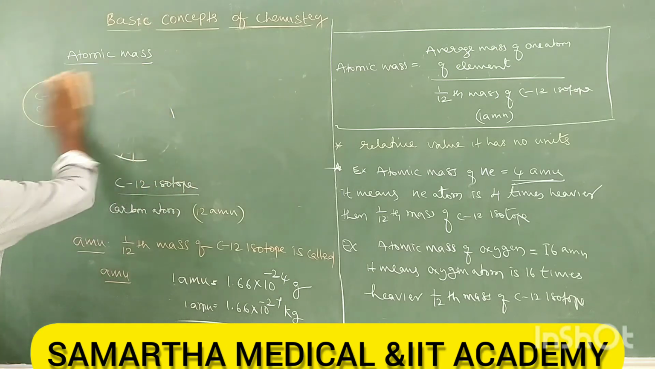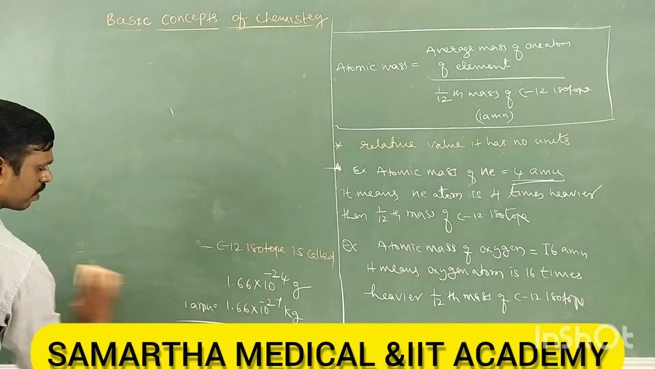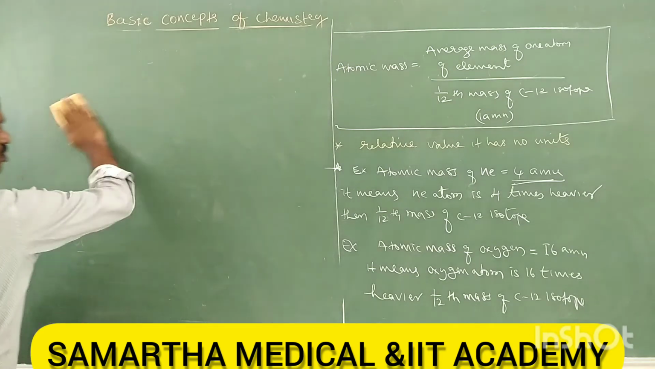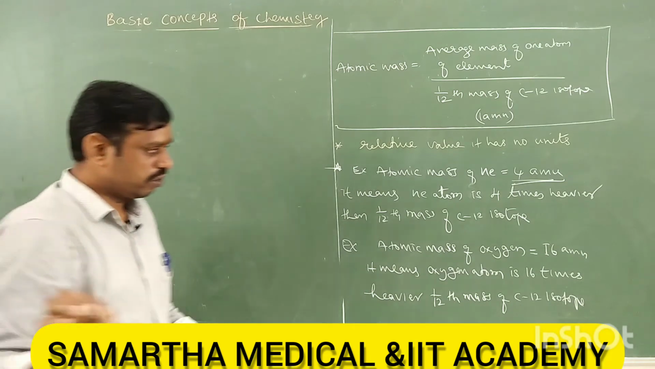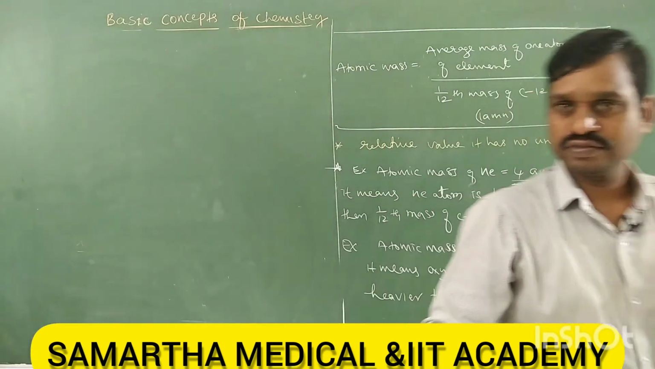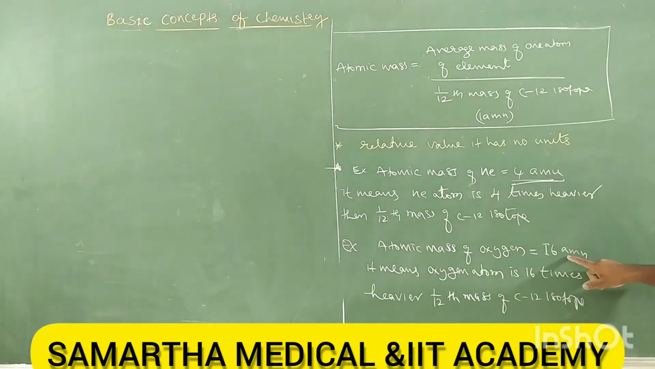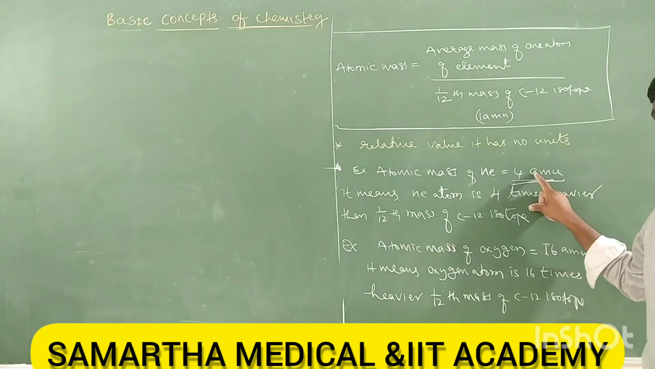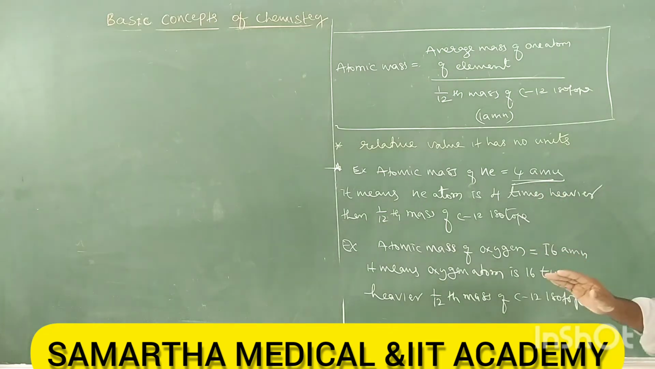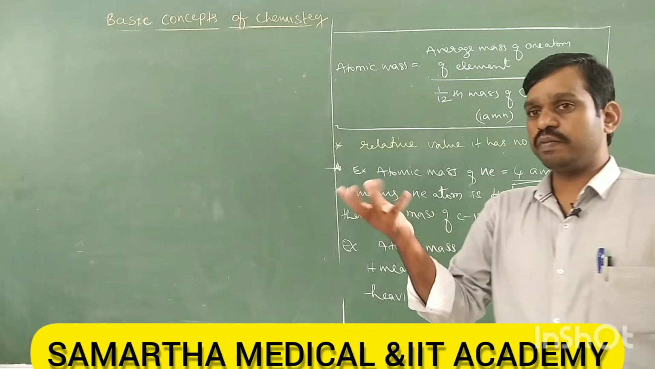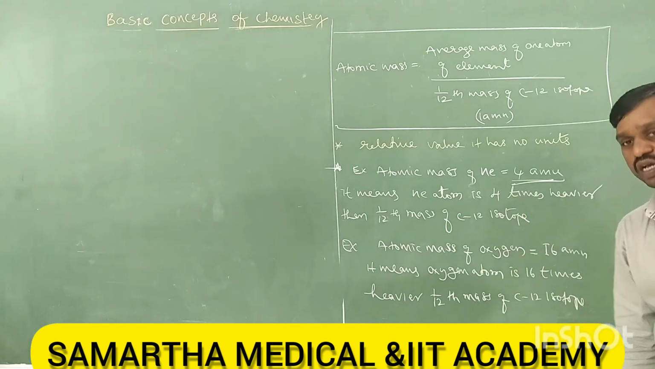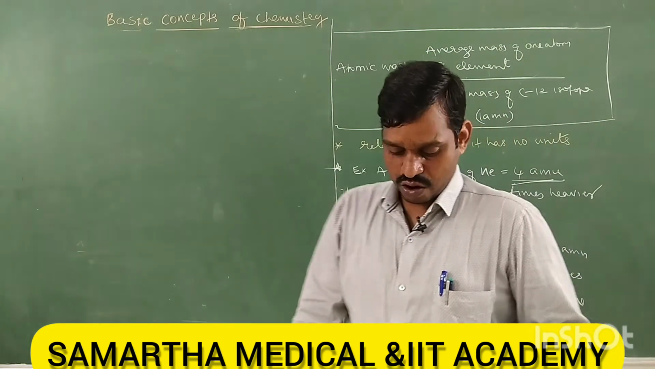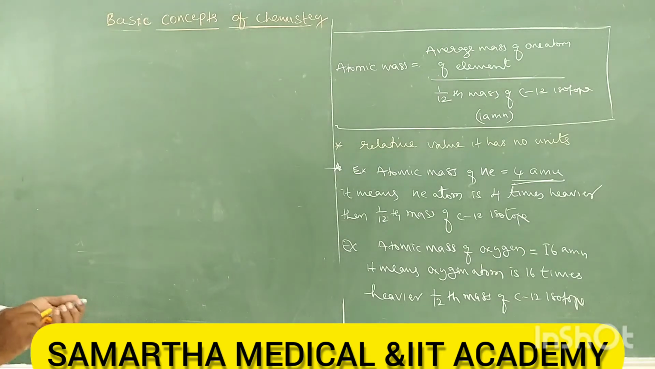Now the point is, atomic mass has no units. AMU is not a unit. It is just a comparison value. So 16 AMU means 16 times heavier than 1 AMU. This AMU is not a unit like gram, kilogram or milligram. Therefore atomic mass has no unit. Since atomic mass has no unit, we have one more term, gram atomic mass.